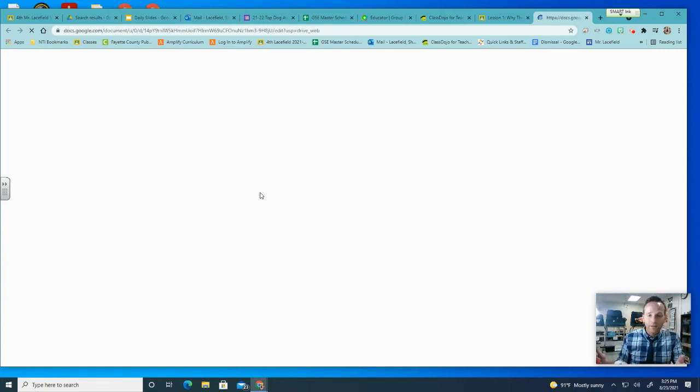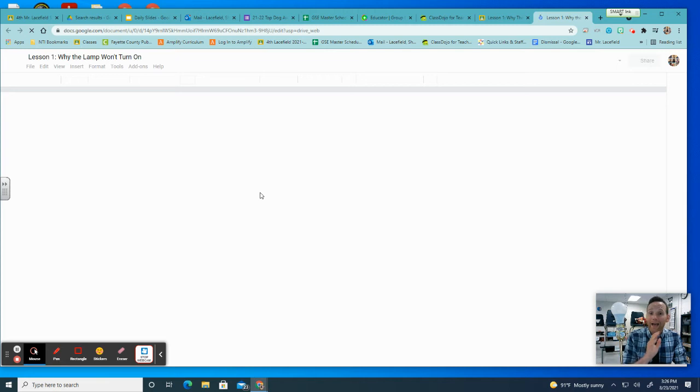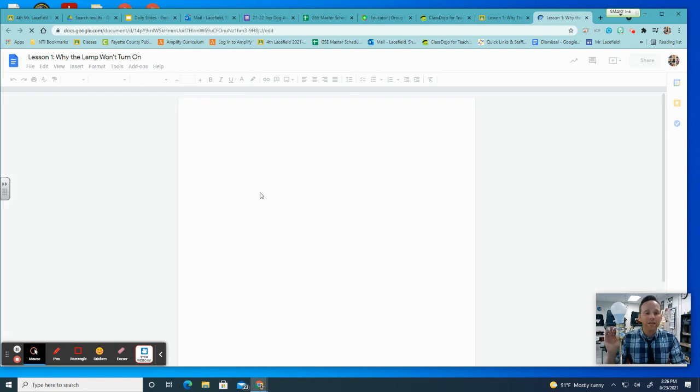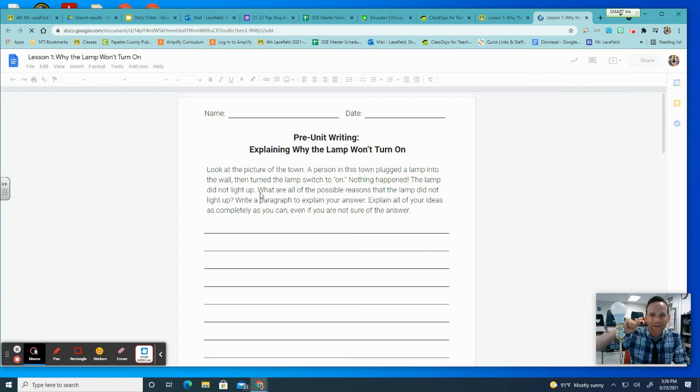So we are in the fictional town of Ergstown, and with this document, we will see a picture of a house in Ergstown, and they have a lamp. Now, while this page is loading, what happened was somebody plugged in a light in Ergstown at the house that you'll see in the picture. When they did, they turned the light and nothing happened. As the students, you are going to write as many things as you can think of to describe what could have happened to make the light not come on.